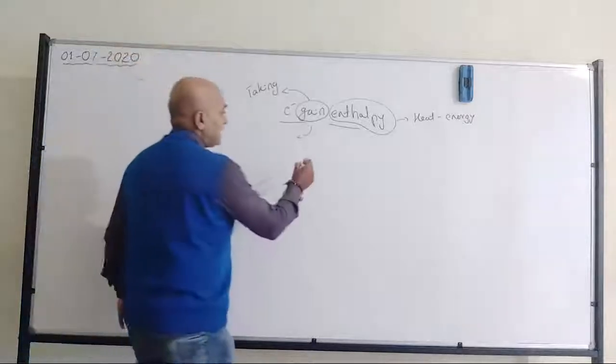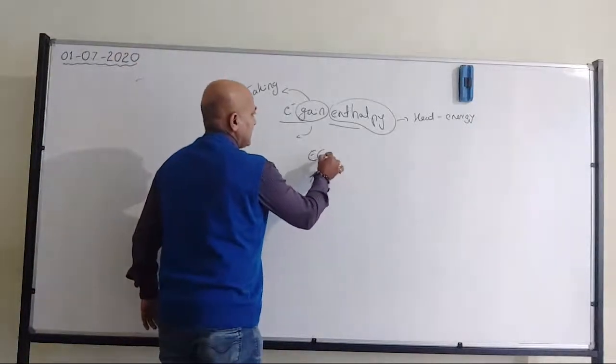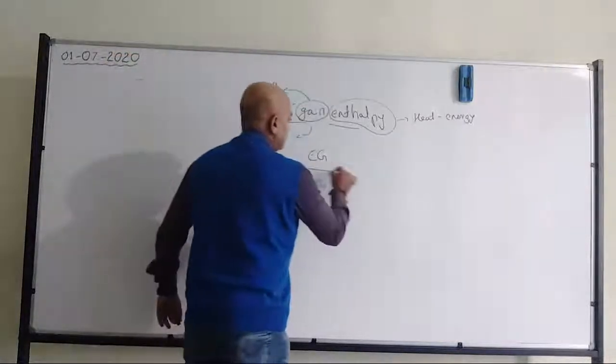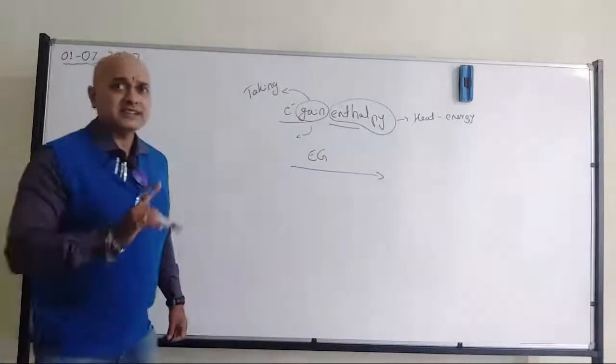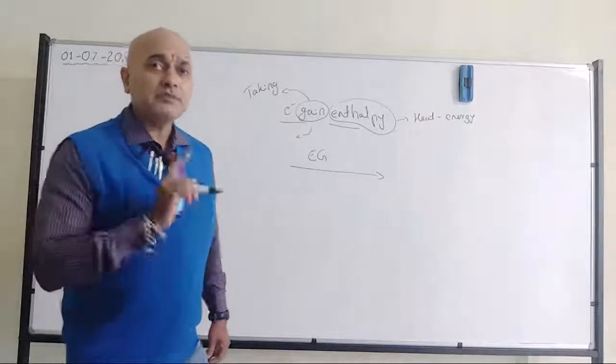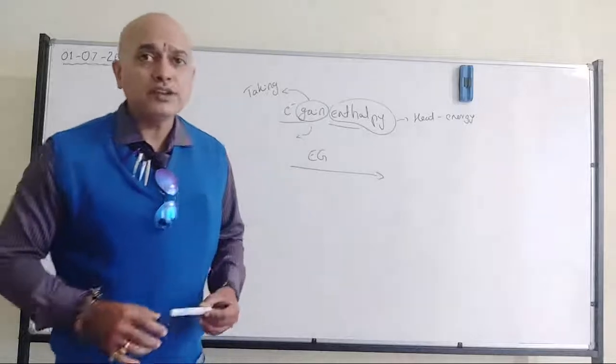Naturally, if I give Eg as the naming for electron gain enthalpy, don't use the short form in the exam, please. To save time, I am using the short form. Don't ever use the short form.